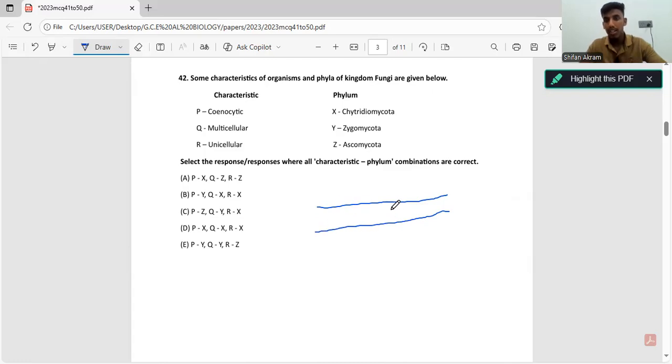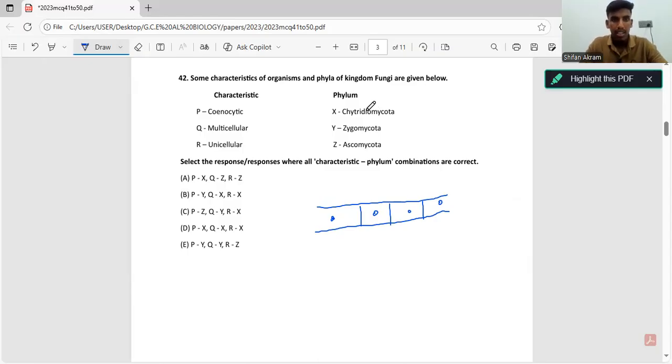Let's say this is a fungal filament. Now, usually fungi have walls between them, right? Walls, and they have nuclei. So these are called septate fungi. Now there are certain fungi that don't have walls in between. So it is just one long single cell with a single cytoplasm and multiple nuclei. These kinds of fungi are called coenocytic fungi. Now let's go through all the answers.